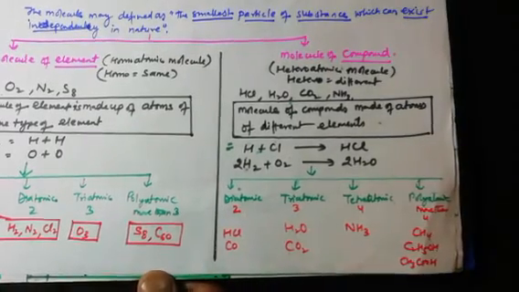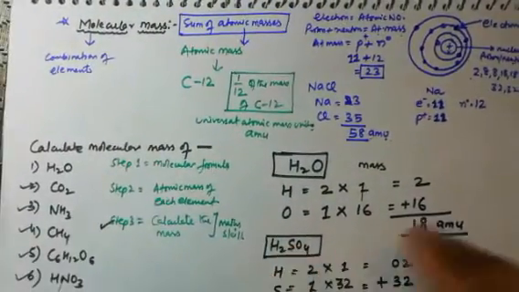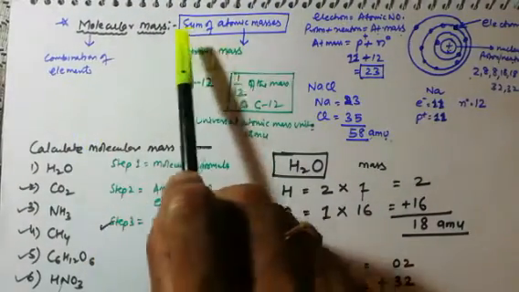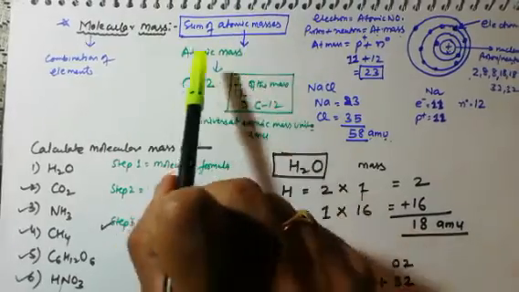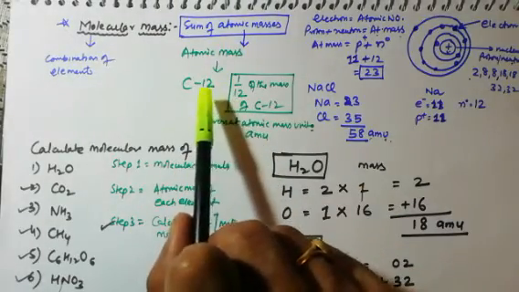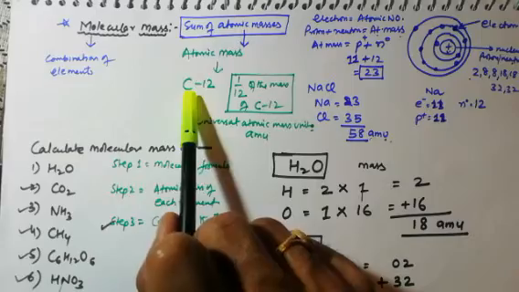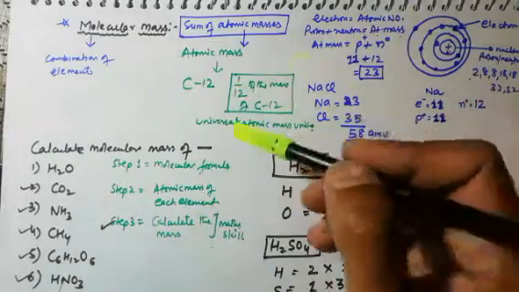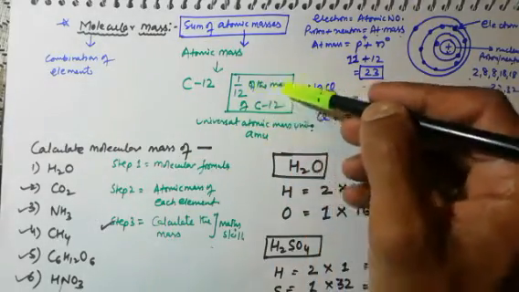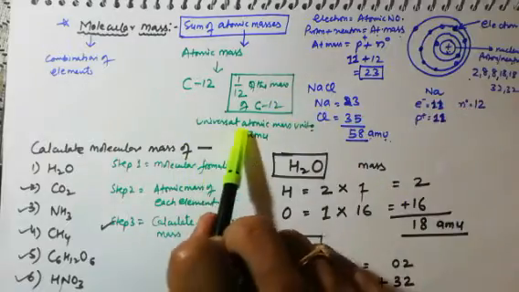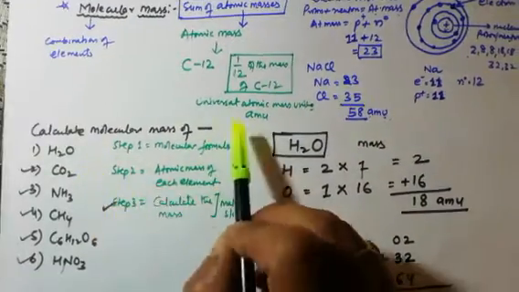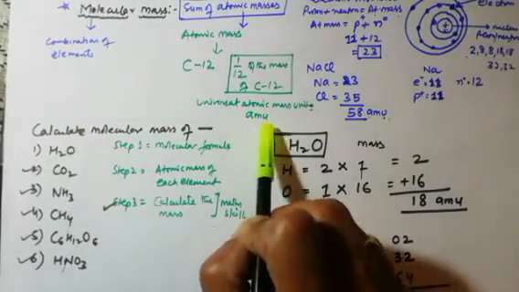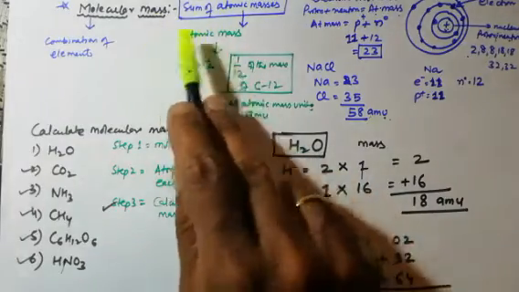Diatomic, triatomic, tetratomic, polyatomic are molecules of compounds. After this we did the calculation of molecular mass. First the definition of molecular mass: it is the sum of the atomic masses, where atomic mass is represented relative to carbon 12, and each mass we can calculate as 1/12 of the mass of carbon 12. It is the universal atomic mass unit, which is written as AMU. So AMU is the unit of atomic mass or molecular mass.